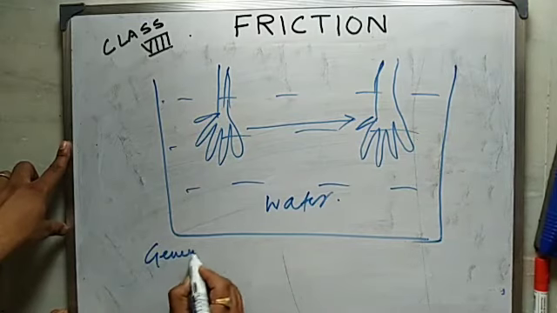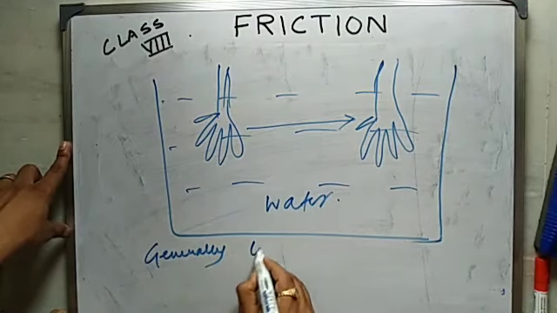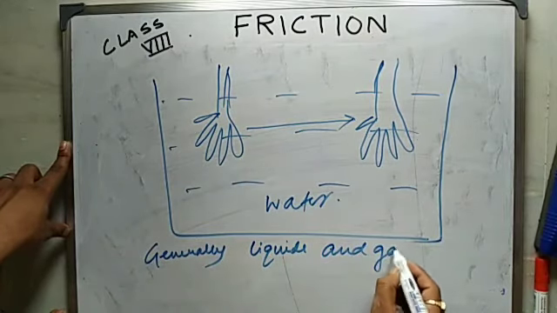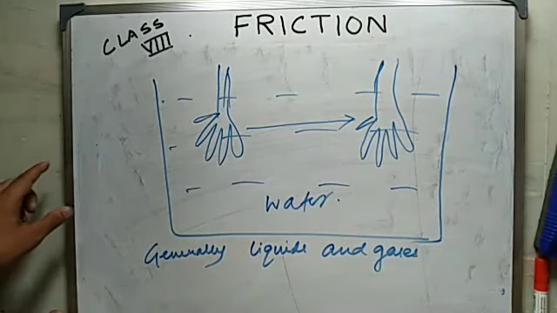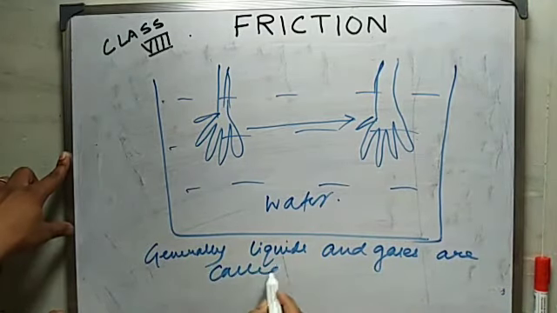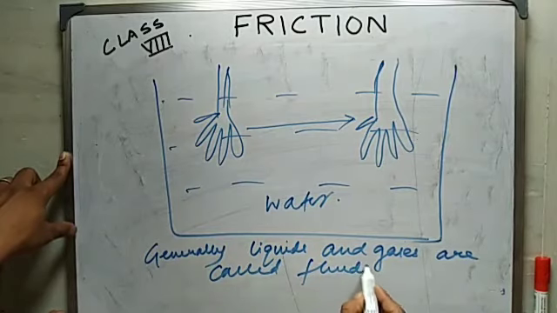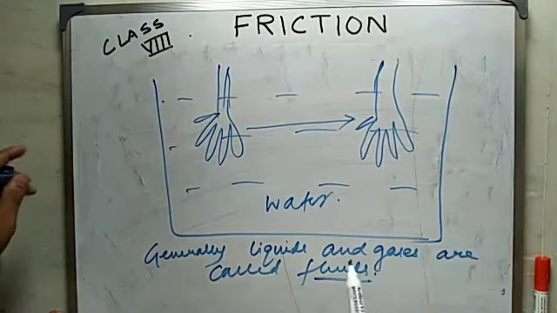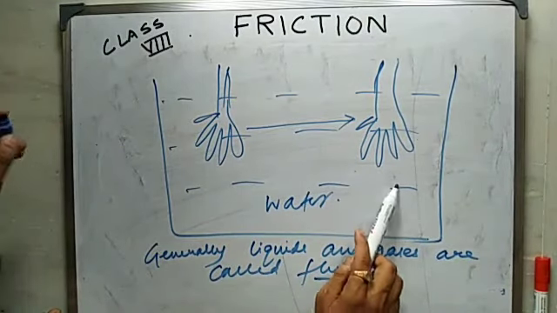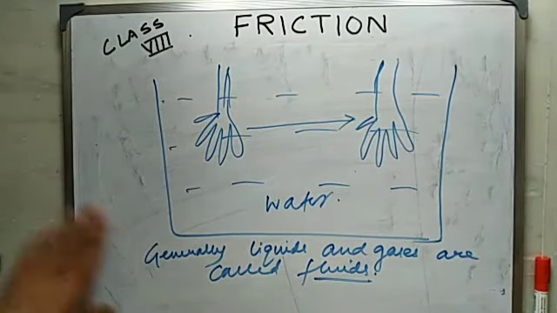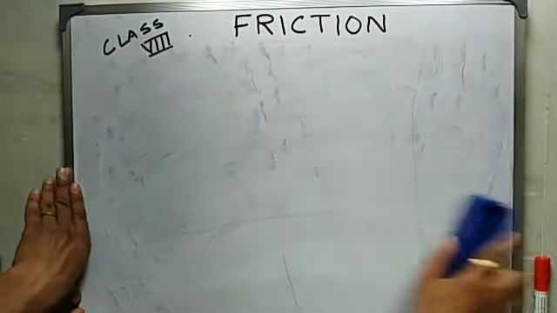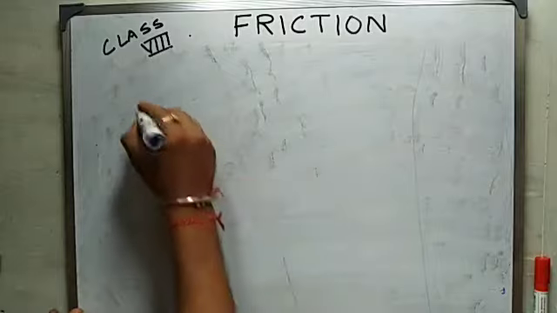Generally, liquids and gases are called fluids. Hence, we say that there is a fluid friction which comes into play, and fluid friction is called drag.